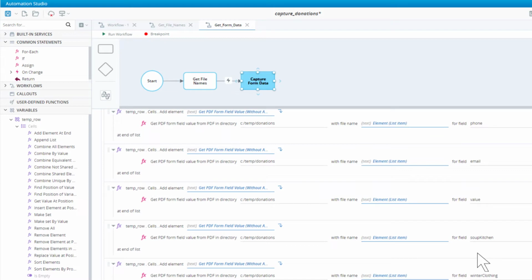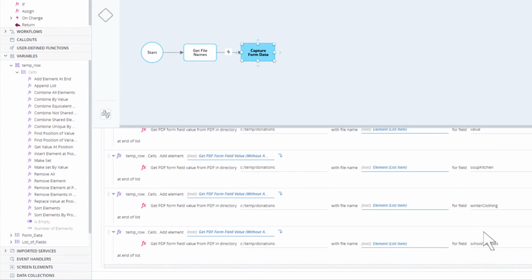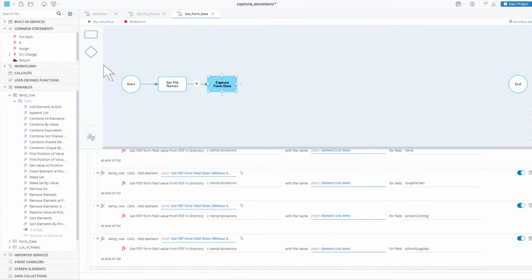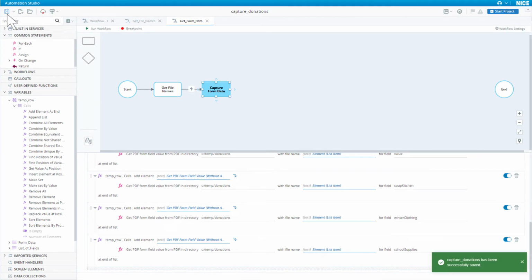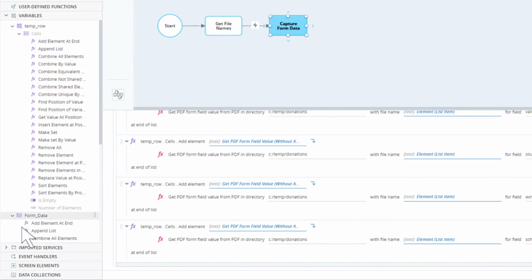We will capture the first name, last name, telephone number, email address, and value text fields. We will also capture the values of the soup kitchen, winter clothing, and school supplies checkboxes. Save. We have now populated the temp row. We must now add that row to the form data list of rows. Drag in the form data variable's add element at end method.